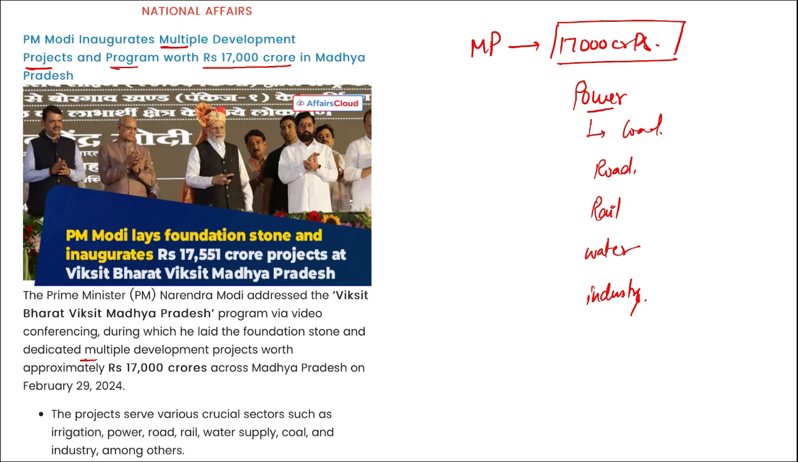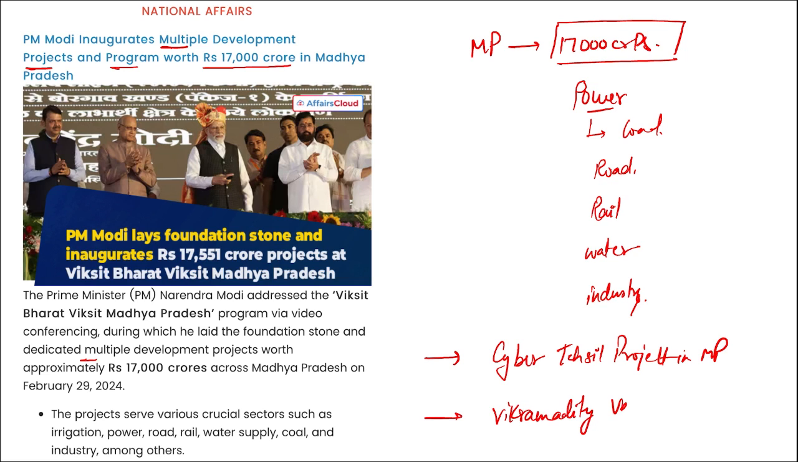Then apart from this, he launched a cyber tehsil project in Madhya Pradesh, and he also unveiled Vikram Aditya Vedic clock. Vikram Aditya Vedic clock. And where is this Vikram Aditya Vedic clock? It is in Ujjain. Right, so remember these two: Cyber Tehsil project in Madhya Pradesh and Vikram Aditya Vedic clock. It will be in Ujjain.